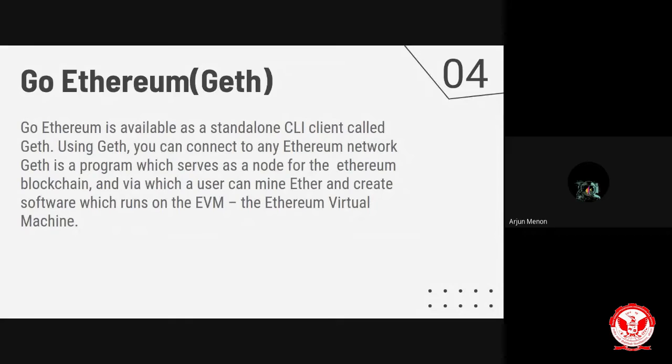For that, we have to go into the demo session. Now, let me tell you briefly about the Genesis block and its structure, and then we will directly move on to the demo. It has such a data structure.